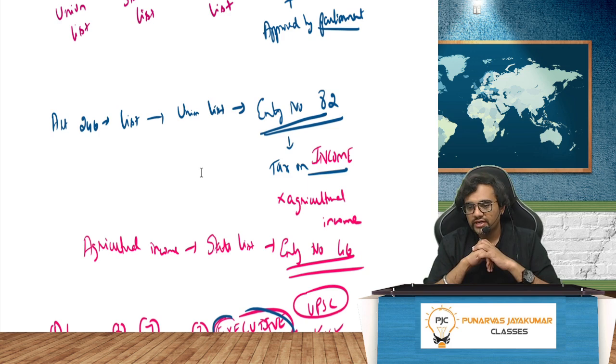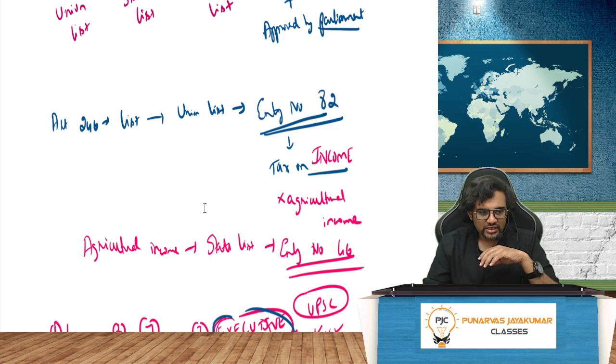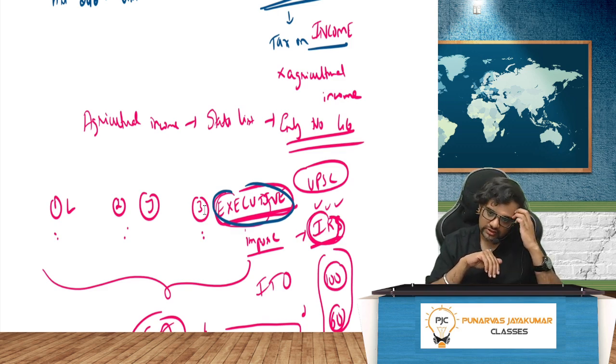So entry number 82, tax on income other than agricultural income, right? Next, can there be taxation on agricultural income? Yes. Tax on agricultural income is given in the State List, entry number 46. So if in the future they want to tax agricultural income, who has the power? Karnataka government has the power. Tamil Nadu government has the power. Central government does not have the power.